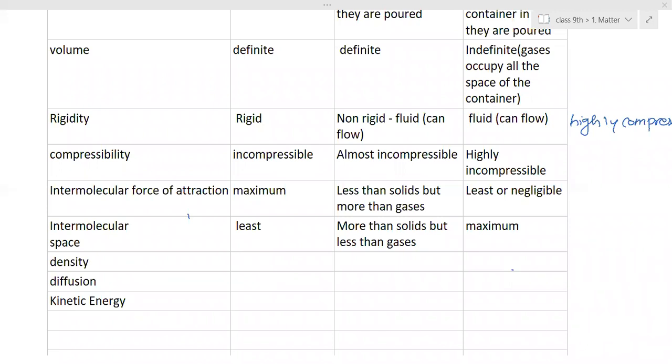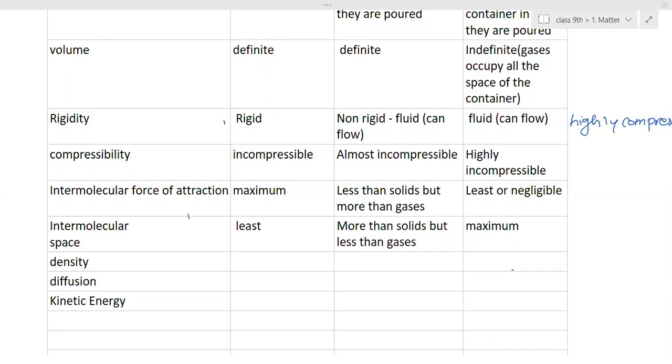In simple way, you can check it by knowing the number of particles in the same container, how many particles are present, that we consider as more or less. That way we can compare density. The density is mass by volume. Mass per unit volume is called density.